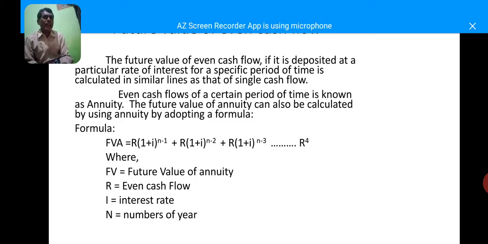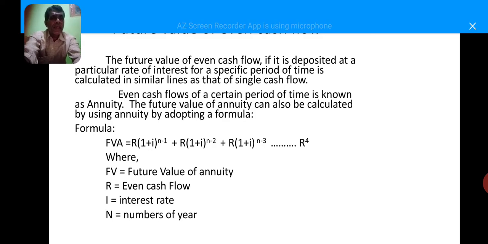Let us now talk about future value of even cash flow. Here we are having an equal amount of cash flow for a number of years.